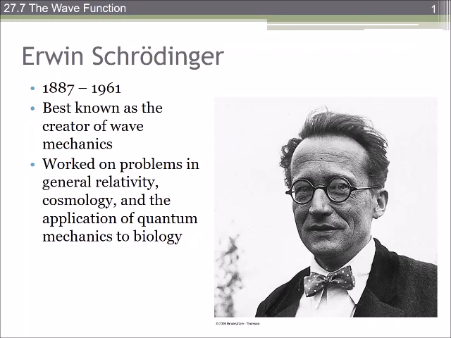In this last section of the chapter, we're going to talk about Schrödinger and Heisenberg and what their contributions were to quantum mechanics. Schrödinger is best known as the creator of wave mechanics, and he worked on problems of general relativity, cosmology, and applications of quantum mechanics to biology.